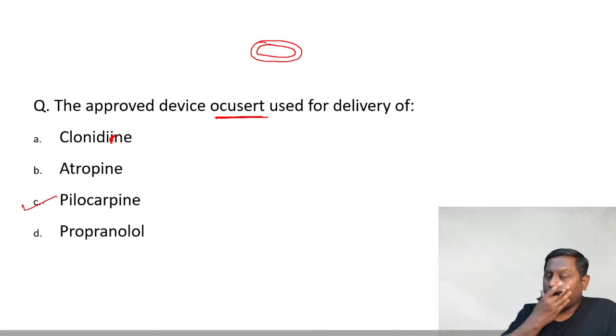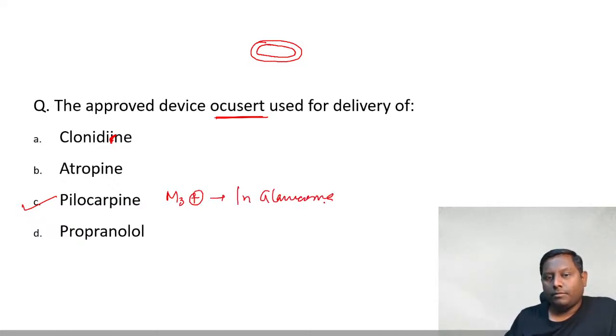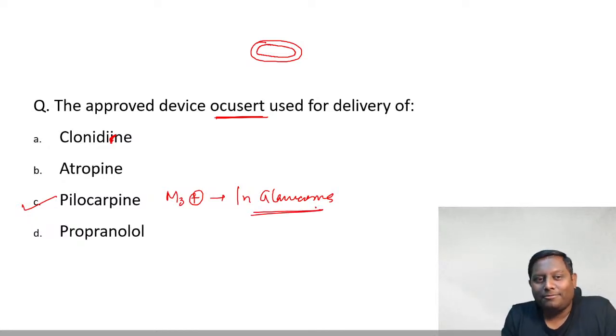Actually, Ocusert is used to deliver the pilocarpine. That is, we place it near the lower eyelid, and it will cause continuous release of the pilocarpine, है ना? So O shape में Ocusert याद रखिएगा, and this will be releasing pilocarpine, the one that is your M3 receptor agonist, and mainly utilized in the treatment of glaucoma. ठीक है, not for atropine, clonidine or propranolol.